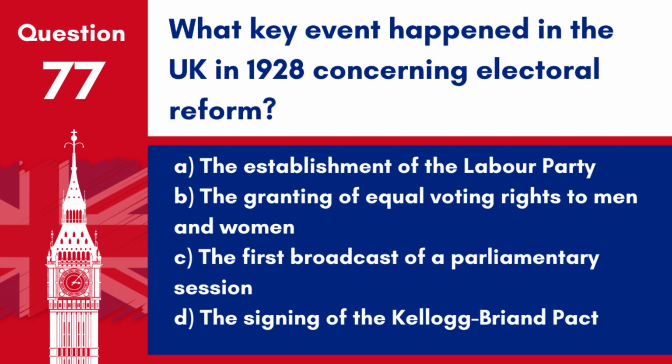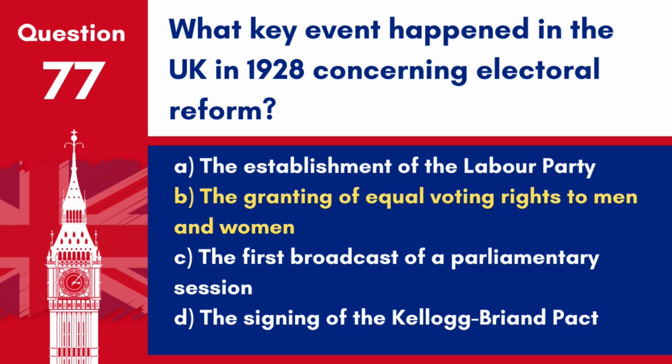Question 77. What key event happened in the UK in 1928 concerning electoral reform? A. The establishment of the Labour Party. B. The granting of equal voting rights to men and women. C. The first broadcast of a parliamentary session. D. The signing of the Kellogg-Briand Pact.